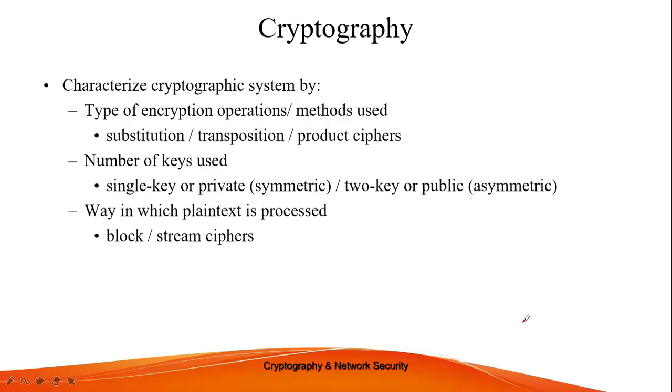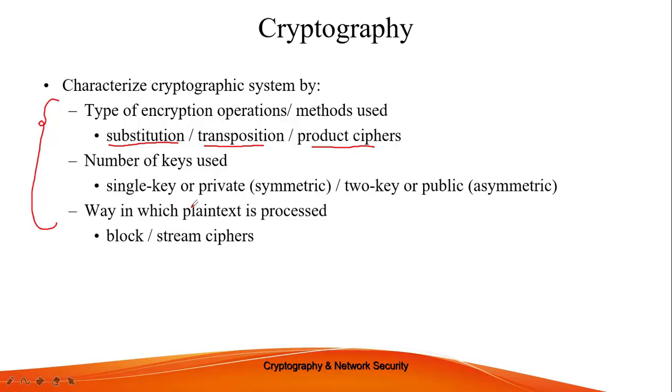Now, in this particular slide, we are characterizing a cryptographic system. There are three things by which we can characterize the cryptographic system: the type of encryption method, the number of keys used, and the way in which my plaintext is processed. This is the most important thing that we are discussing now, and it is used in a much more elaborate way.